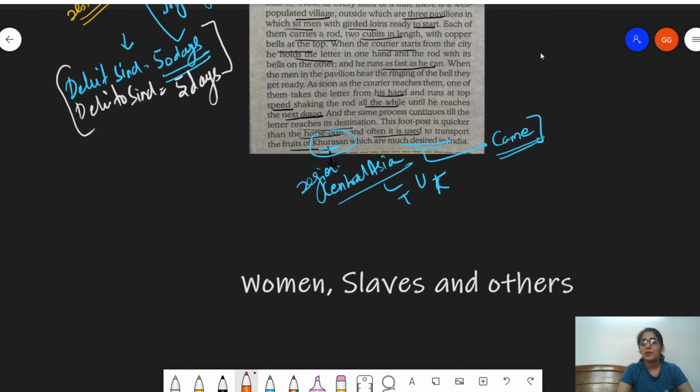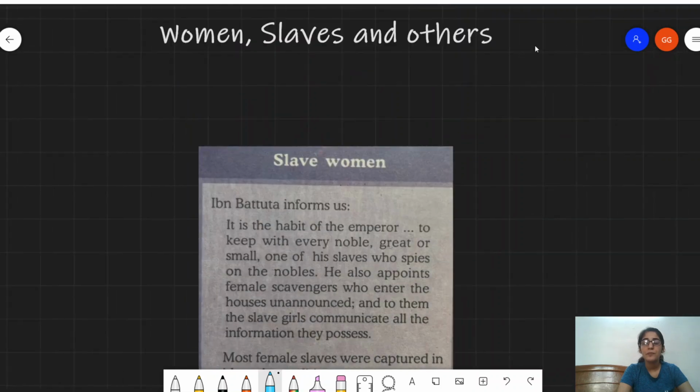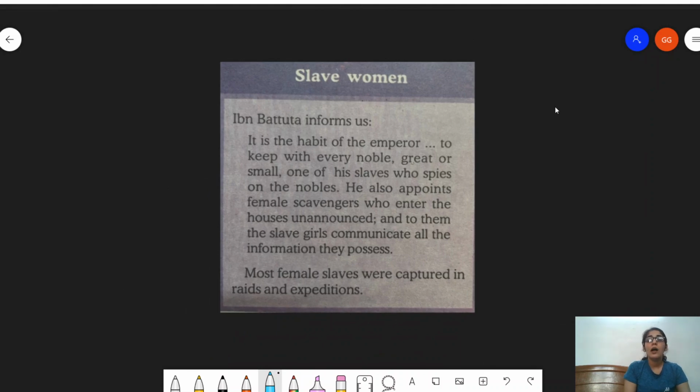Now the last bit that we're going to discuss is his views on women, slaves, and the others. You see, Ibn Battuta, like I told you, was intrigued by the new cultures, the new ways of life, all of those things. So we have looked into how, with such intricacy, he has described the towns, the markets, how they were like, and everything. Now, what does he have to say about women, slaves, and others? Let's look into it. Before we read this passage, I want to discuss some common things with you pertaining to how slaves and women were basically treated back then, so you have a bit of an insight into it.